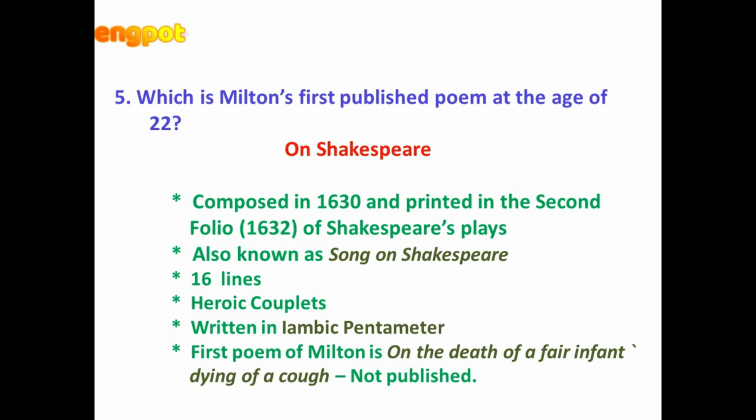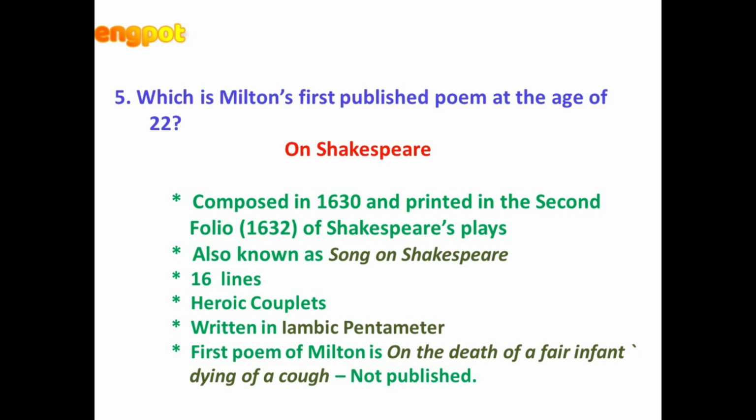Now there is also another poem written by Milton, which is titled On the Death of a Fair Infant Dying of a Cough, and this is not published. Here in this poem, Milton laments the death of his niece, who was named Anne. This was Milton's sister's daughter, who died at the age of 2.